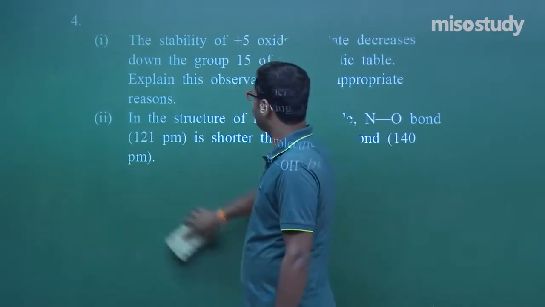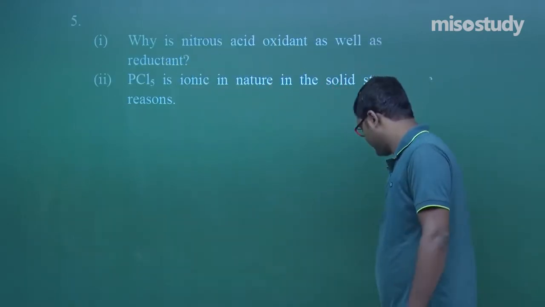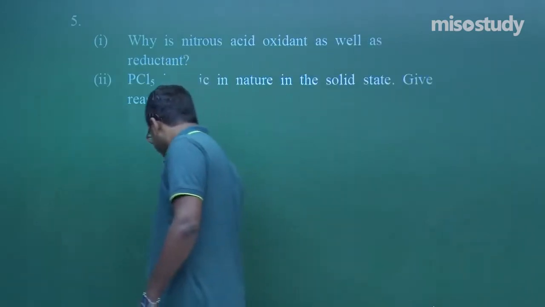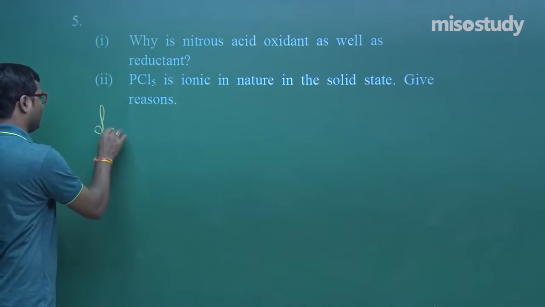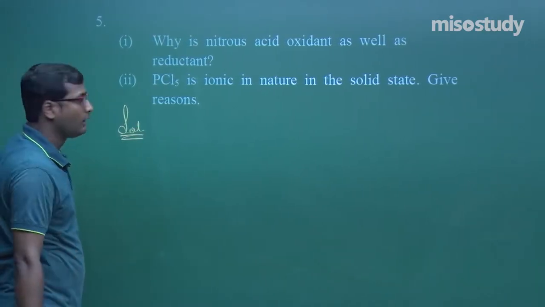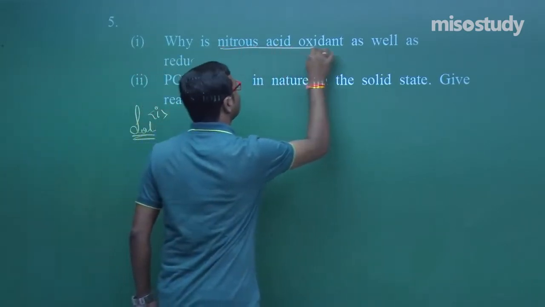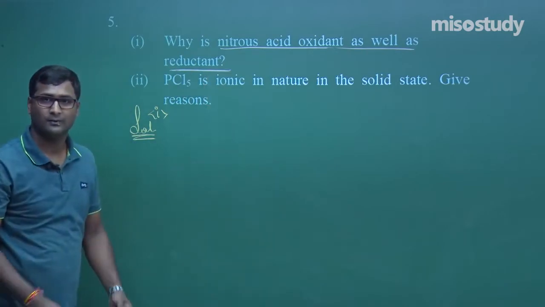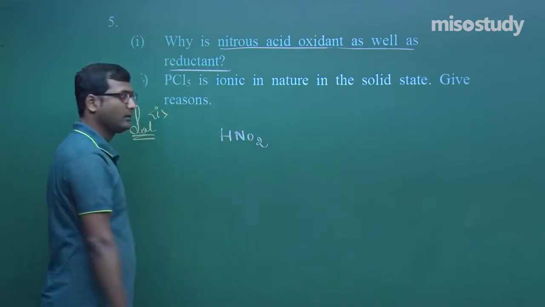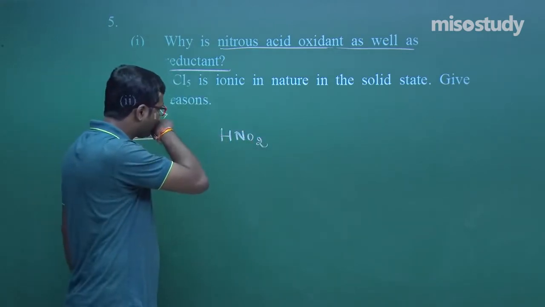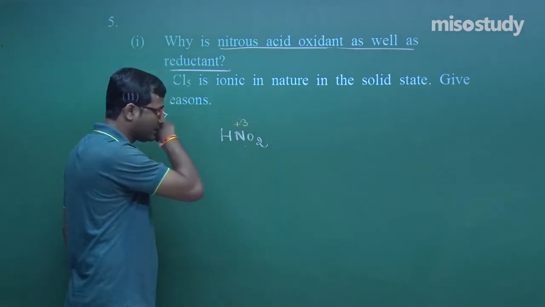What is the next question here? Wait for a moment. That is question number 5. Now read the question carefully, what is given here. Clear? The question number 1 is, why is nitrous acid an oxidant as well as a reductant? Clear? What is nitrous acid, my friend? That is HNO2. Okay. In nitrous acid, what we find here is that nitrogen is in +3 oxidation state.